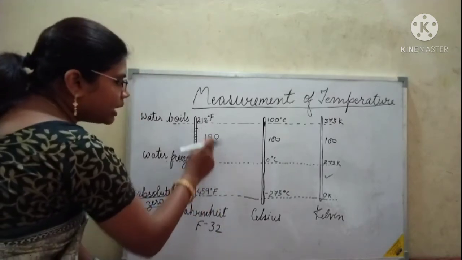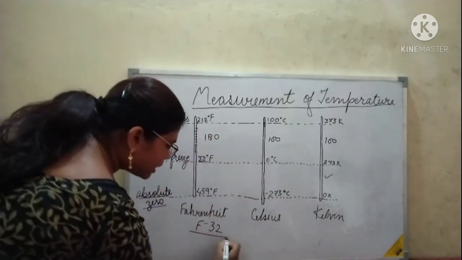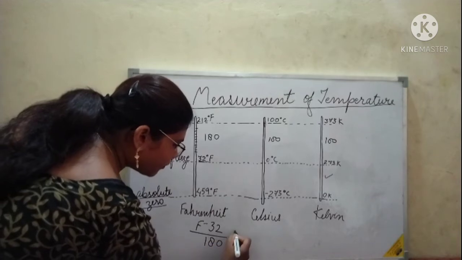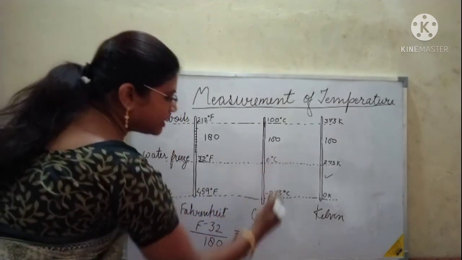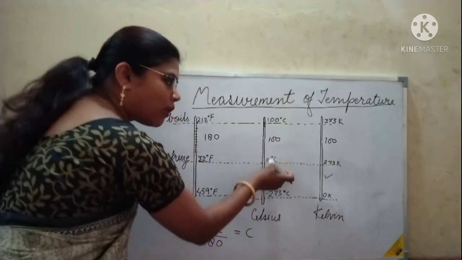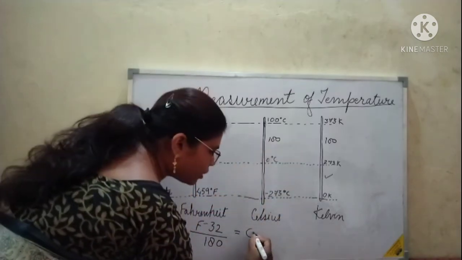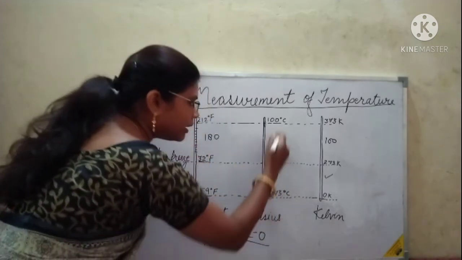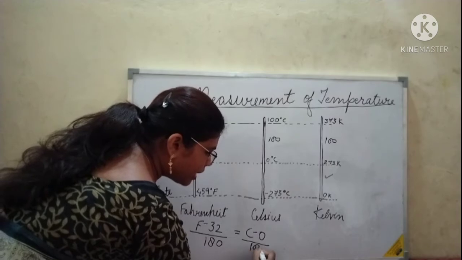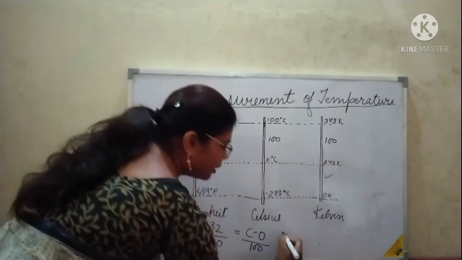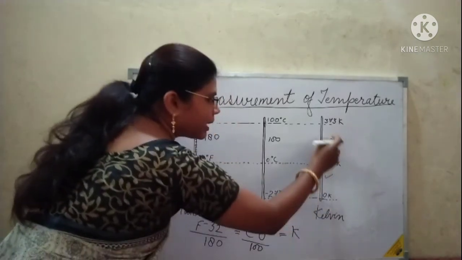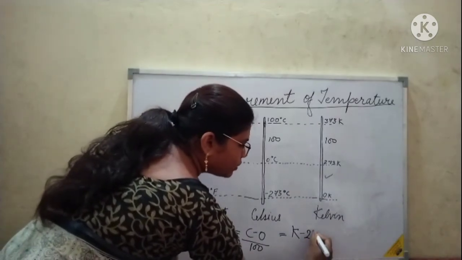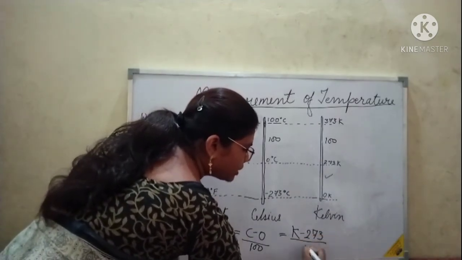And how many units are there? It is 180 units. Now for Celsius, to make it 0, it is already 0, but if we want to make it 0, minus 0, and how many divisions are there? 100. Here in Kelvin, to make it 0, we will subtract 273, and how many divisions are there? 100.